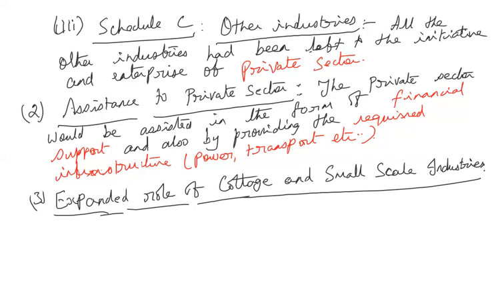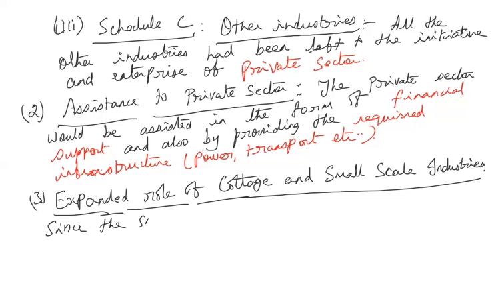So in order to do that, the government has decided to provide whatever assistances required even to the small scale and cottage industries. Apart from the private sector, the government has decided to provide all the assistances even to the small scale and cottage industries. Okay.